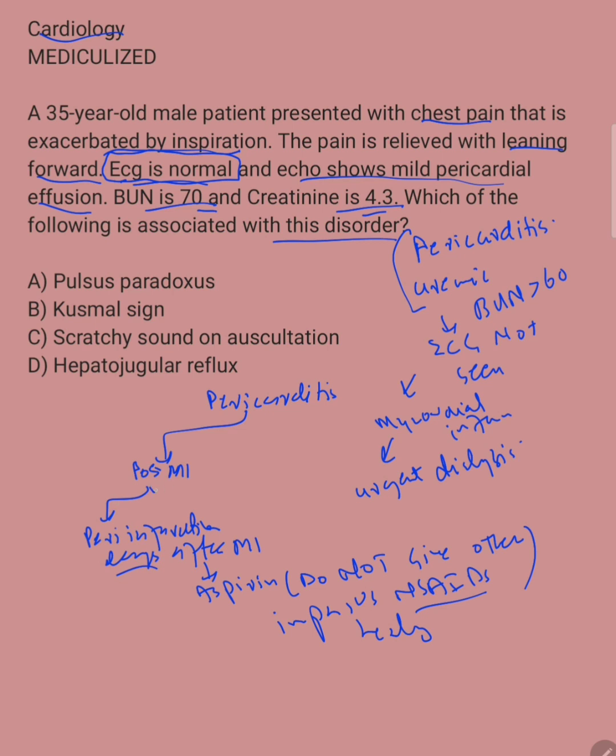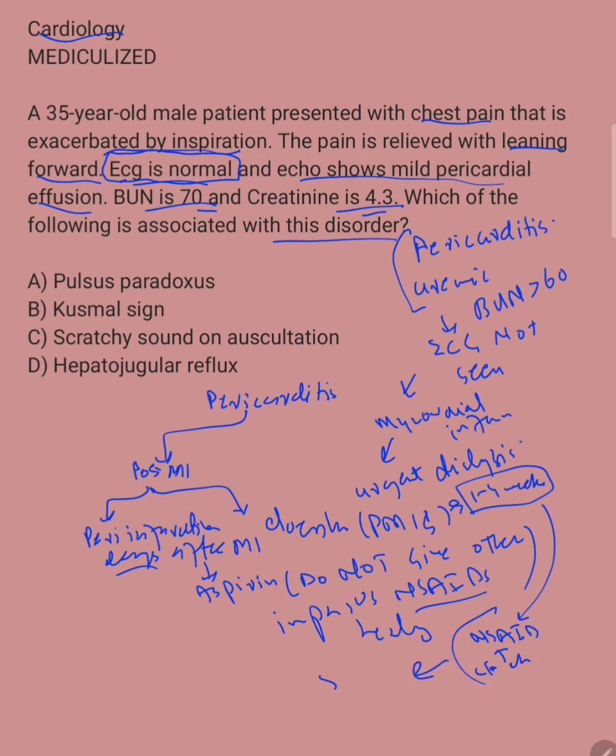Then we have another type of pericarditis after MI, and that is Dressler syndrome, now also called post myocardial injury syndrome. It is because of the formation of antibodies against the pericardium. It takes time, about 1 to 4 weeks, to form antibodies. In this case, you can give the typical management for pericarditis, like NSAIDs. Remember, for the first episode, give NSAID plus colchicine. And if it is resistant, then you give steroids. So that is about post-MI pericarditis.